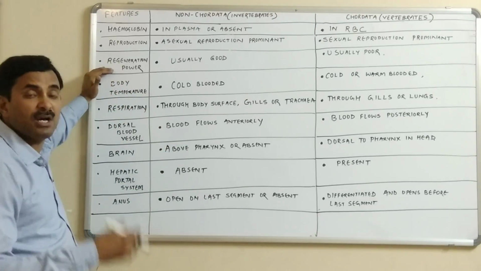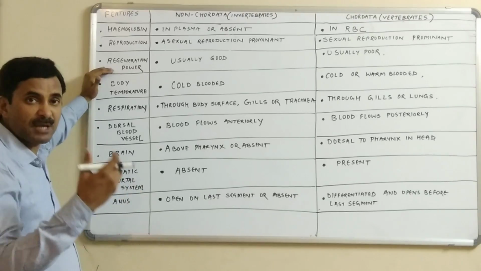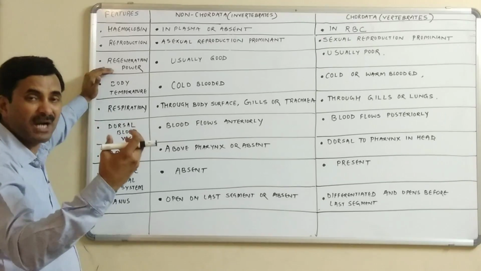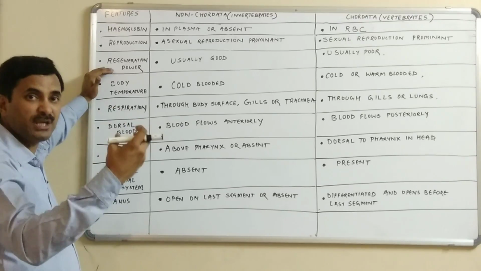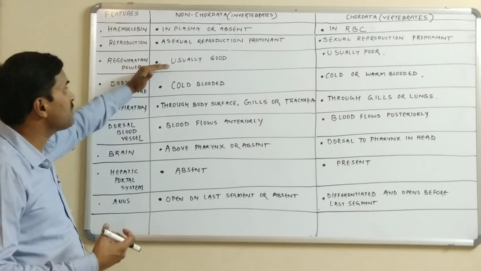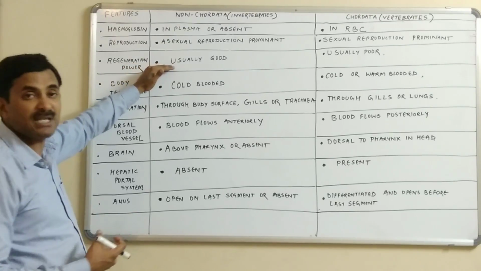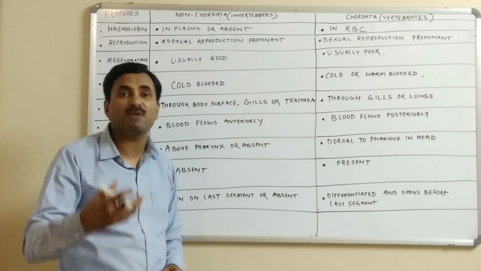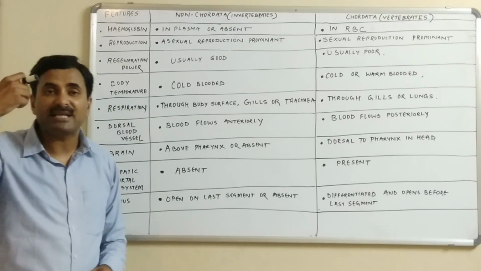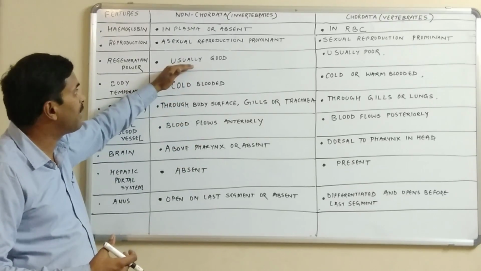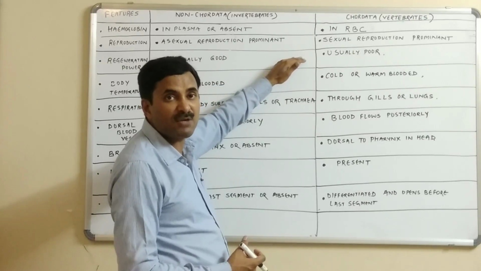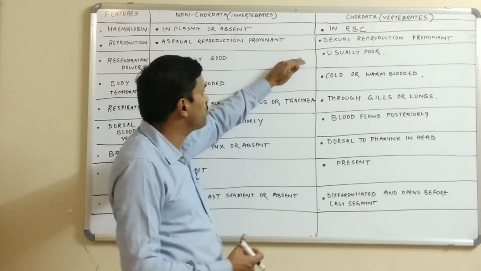Next is the regeneration power. What is regeneration? Repairment, or we can say regeneration of some lost part, or the formation of a whole body from a small part. That is known as the regeneration. And the regeneration power is usually good in the case of the non-chordates. There are many members of the protozoans, many members like planaria, like starfishes. They are having great power of the regeneration, while in the case of the chordates, the power of the regeneration is there, but it is very much poor.